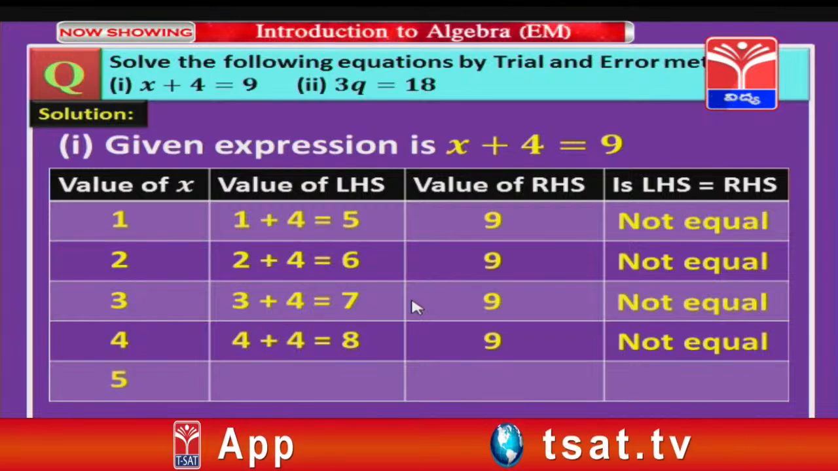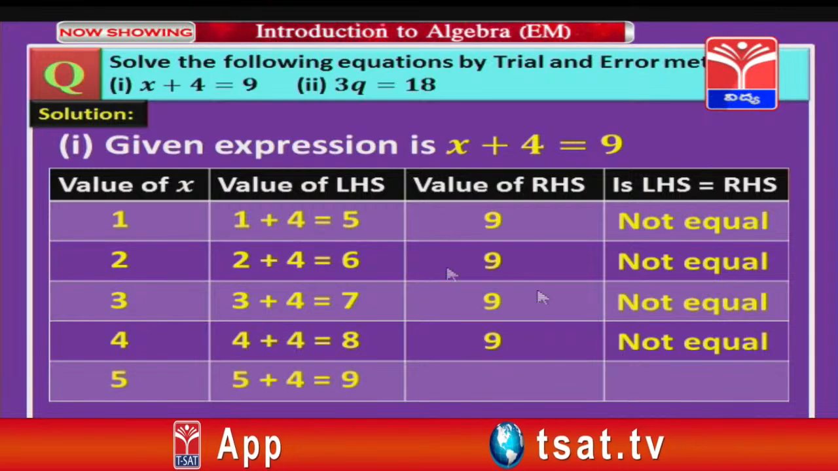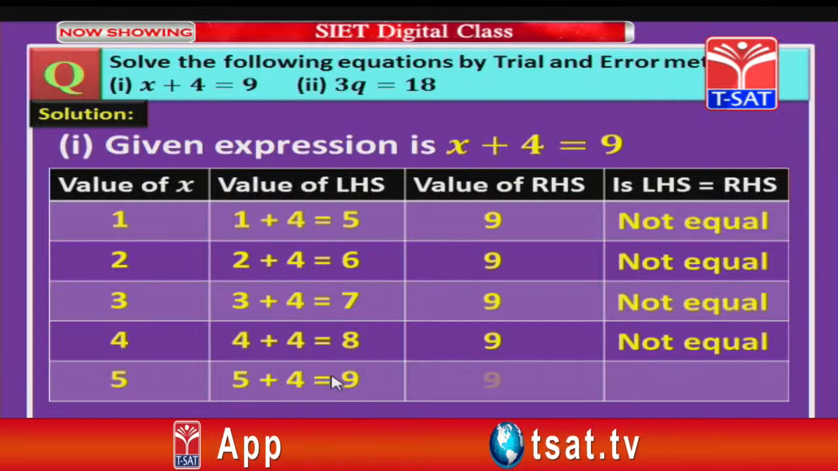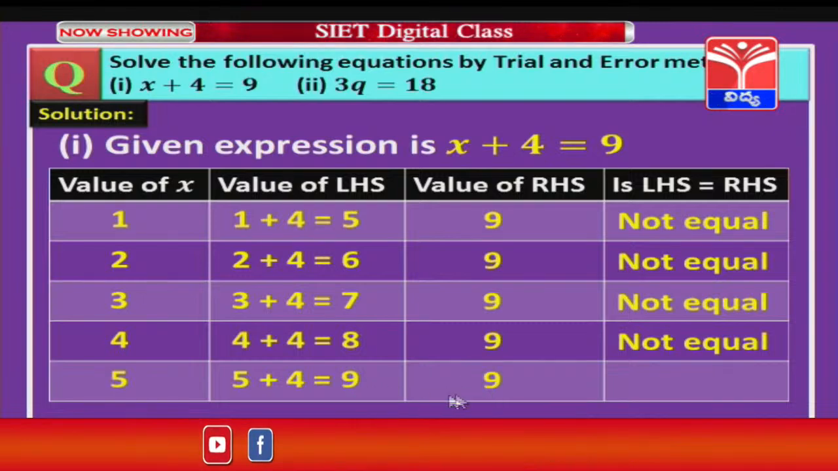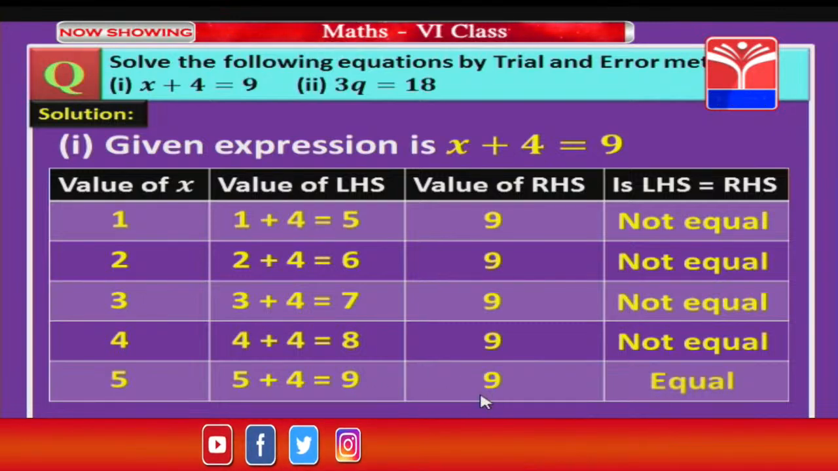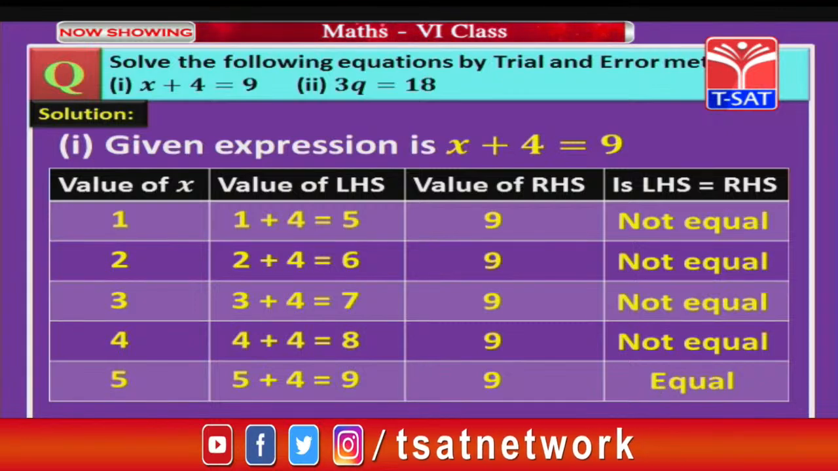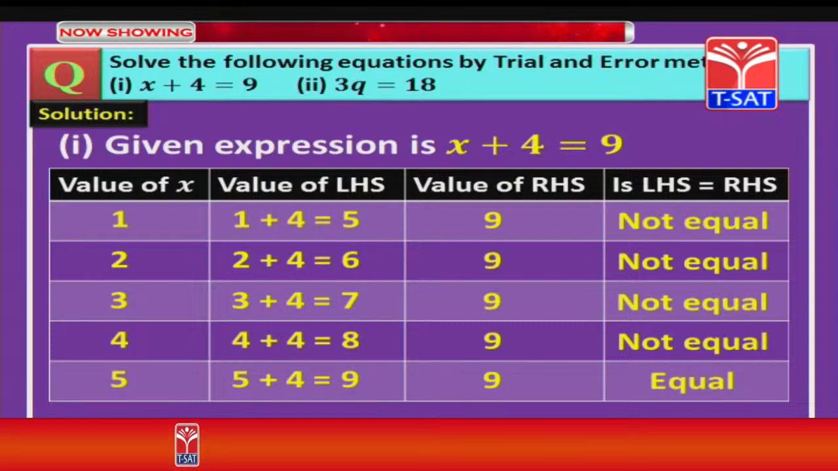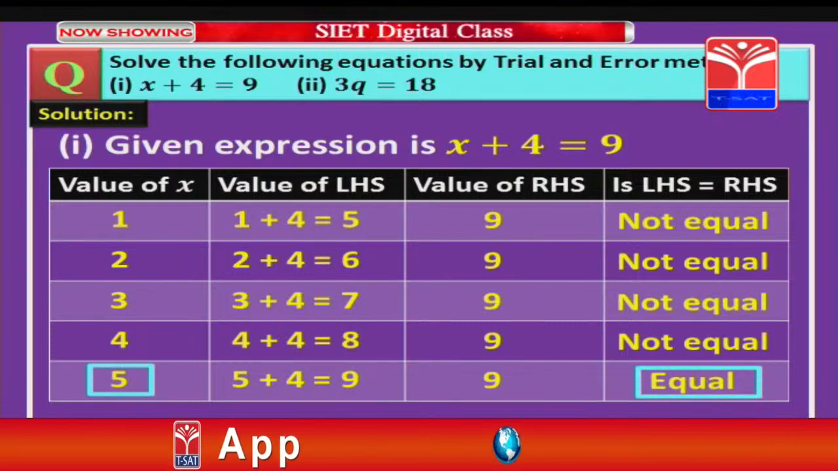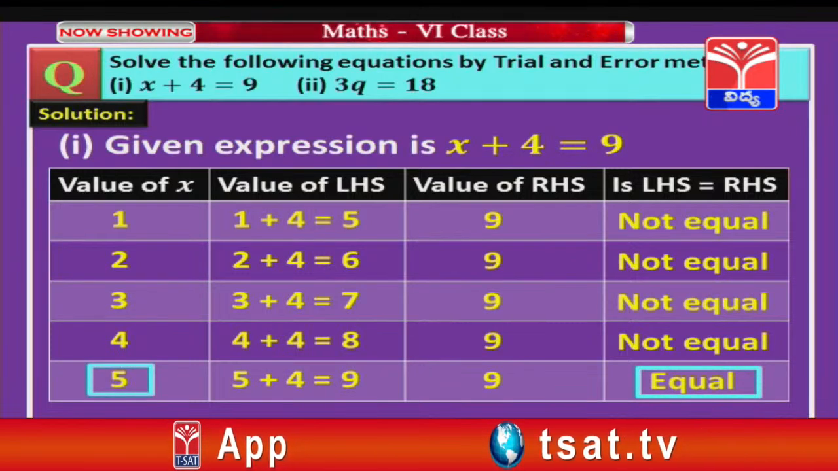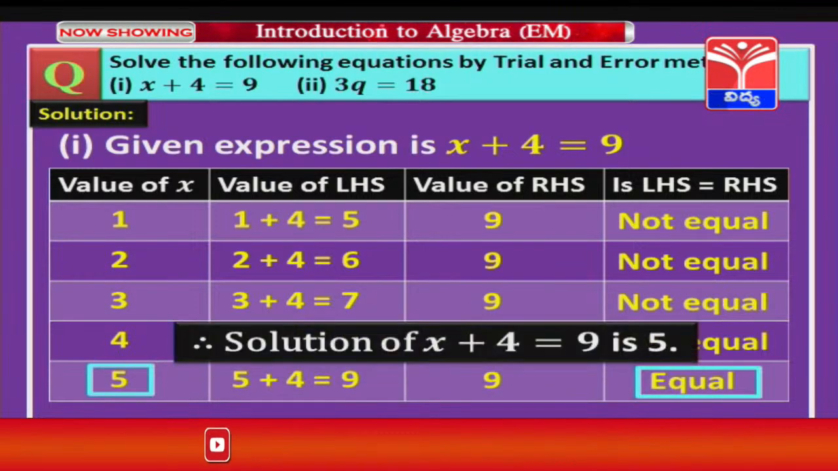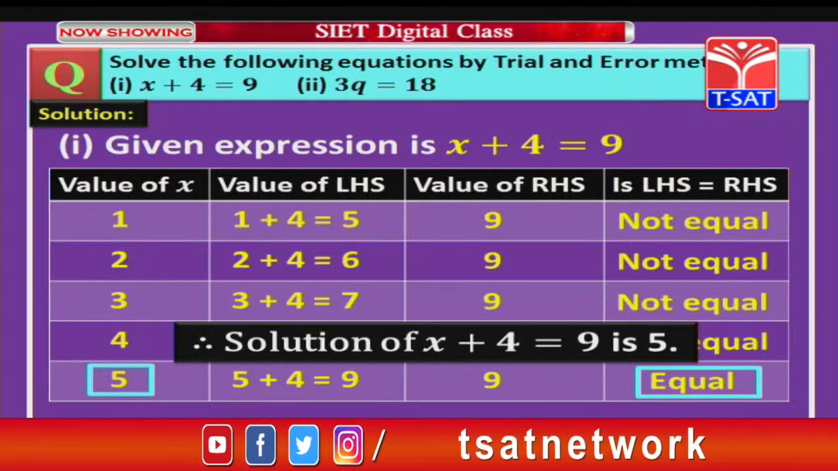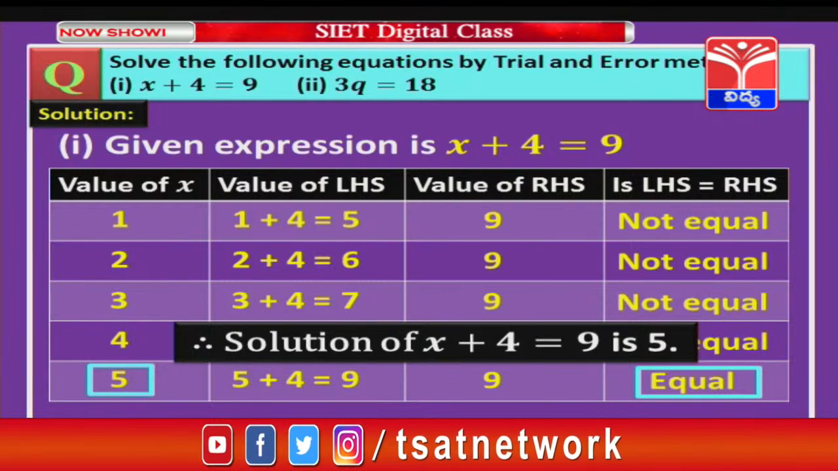Now, substitute 5, children. Yes. So, 5 plus 4 is 9 and RHS is also 9. So, here both the values are the same, that means LHS is equal to RHS. Now, notice, children, for what value of x are both LHS and RHS equal? Yes. For x equal to 5 both LHS and RHS are equal. So, we call 5 the solution of the equation x plus 4 equal to 9.